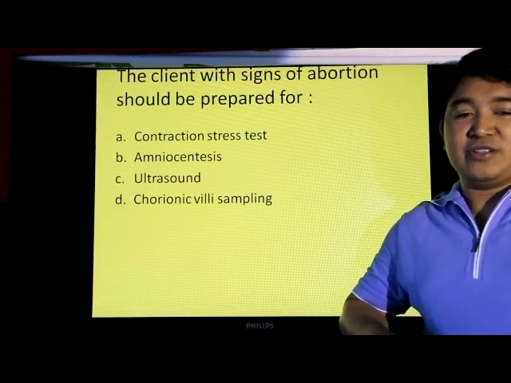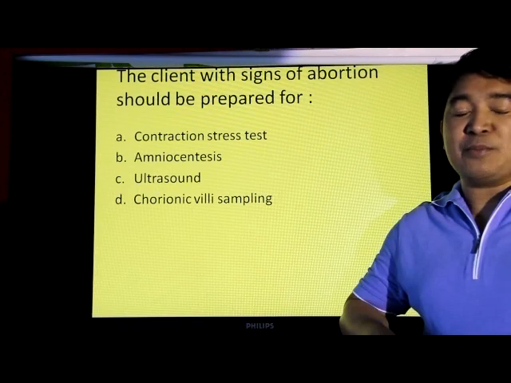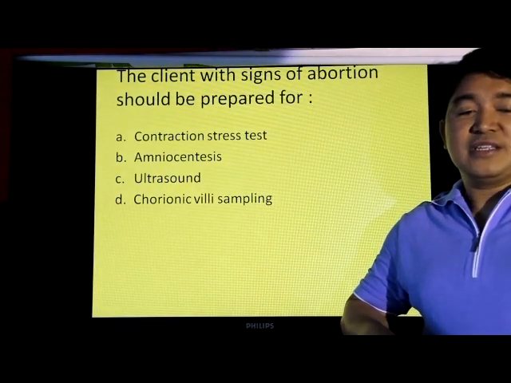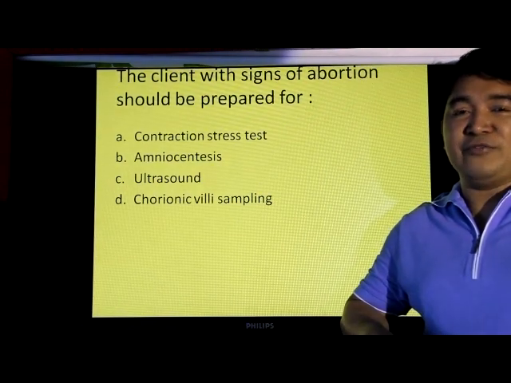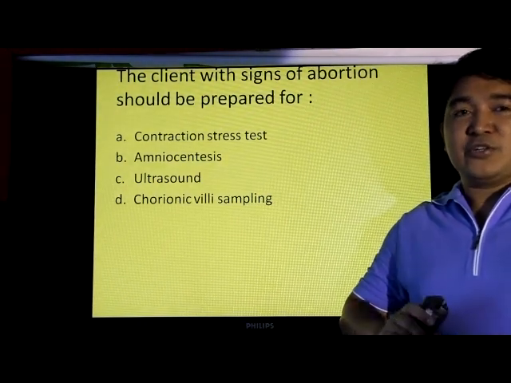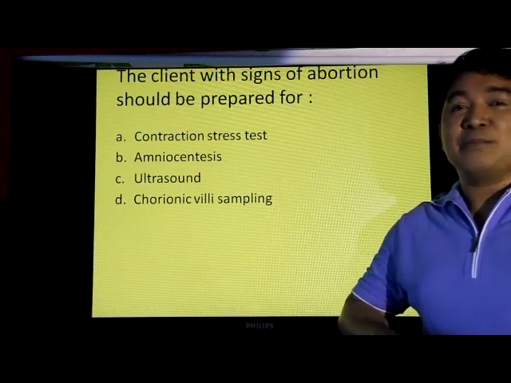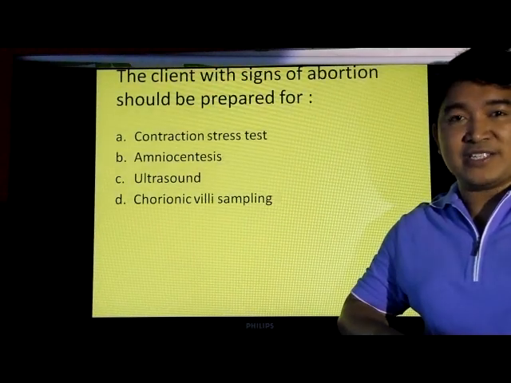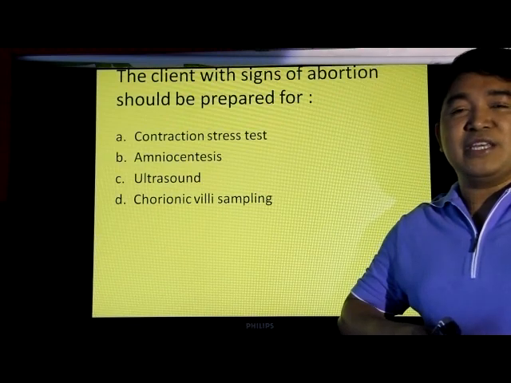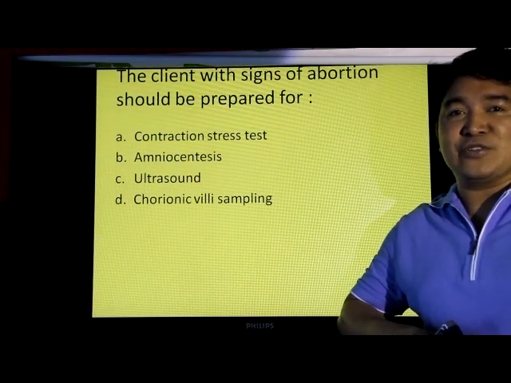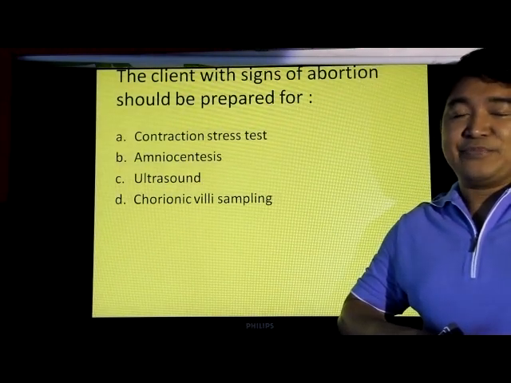So, question. The client with signs of abortion should be prepared for A. Contraction stress test, B. Amniocentesis, C. Ultrasound, and D. Chorionic villi sampling. Take note. Contraction stress test, amniocentesis, and chorionic villi sampling will all potentially cause bleeding. So they should never be given to a client who is bleeding due to abortion. So the answer is C. Ultrasound.